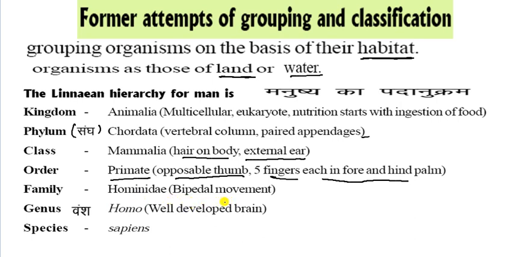That is bipedal movement, and genus, that is Homo, well developed brain, से ये डेवलप होते हैं बहुत ज़्यादा. Then species, that is sapiens. Now come to the next one.